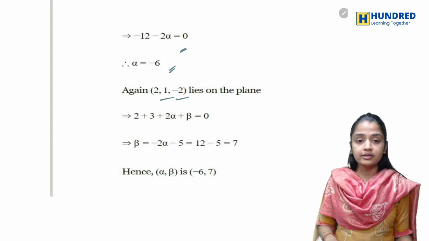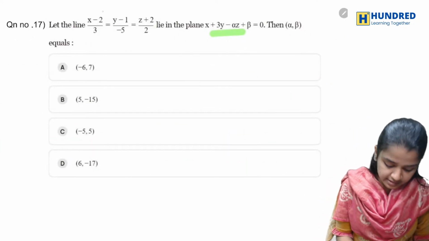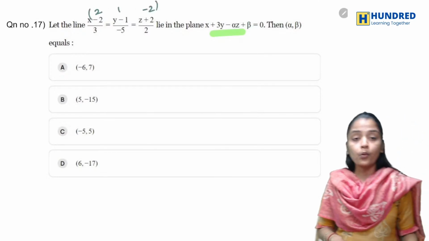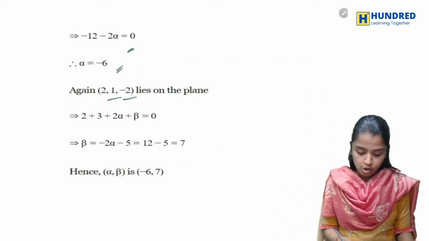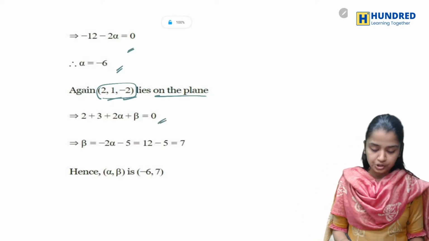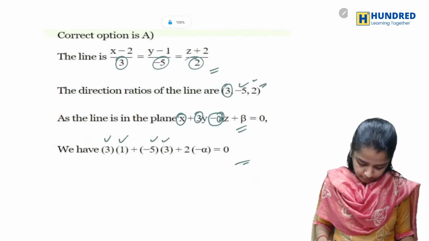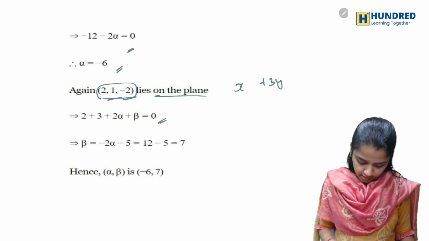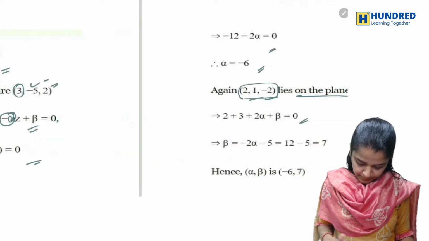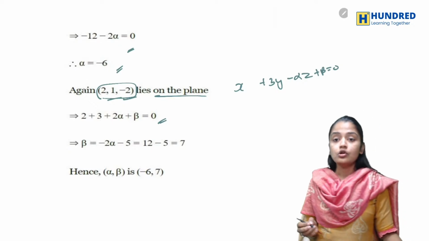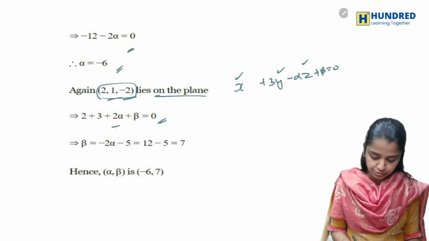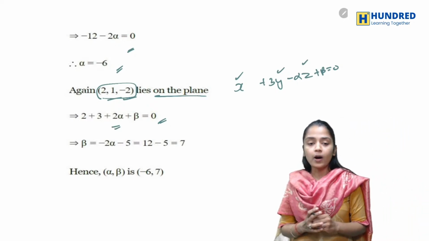So now you know the points are 2, 1 and minus 2. These are the points of the line which is in the plane. So these points lie on the plane. Now you already know the plane equation, which is x plus 3y minus alpha z plus beta equal to 0. So here I'm substituting, instead of x, y, z, the values 2, 1 and minus 2.